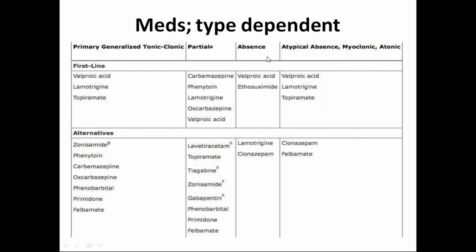Absence seizures: valproic acid, ethosuximide. Second line, lamotrigine, clonazepam can be tried. And atypical absence, myoclonic or atonic: valproate, lamotrigine, and topiramate. And alternatives are clonazepam and felbamate.